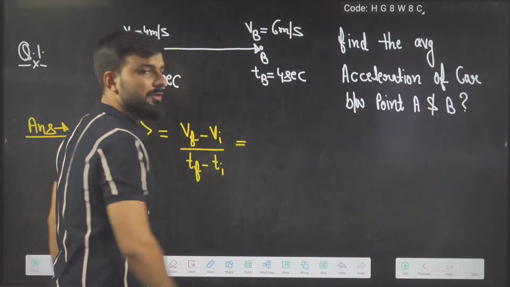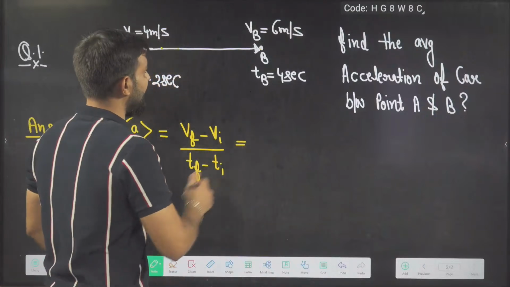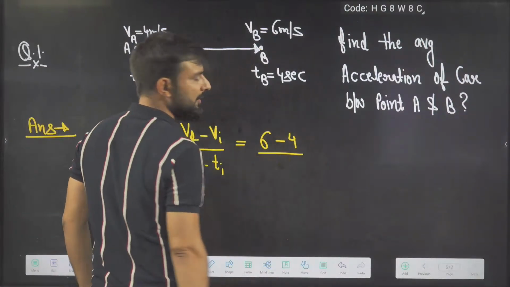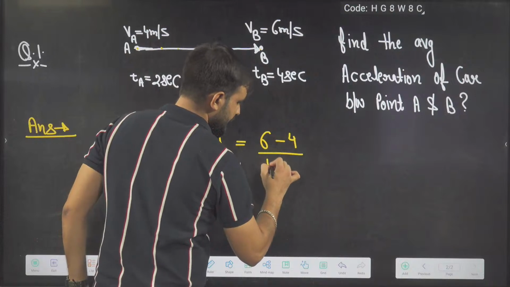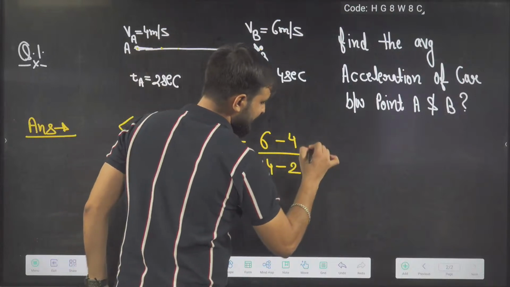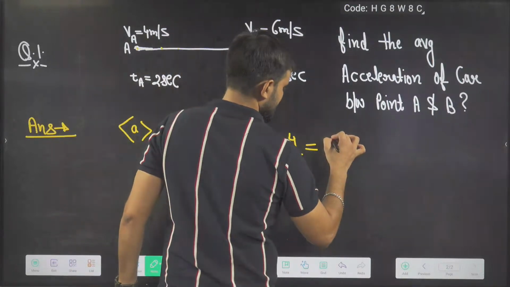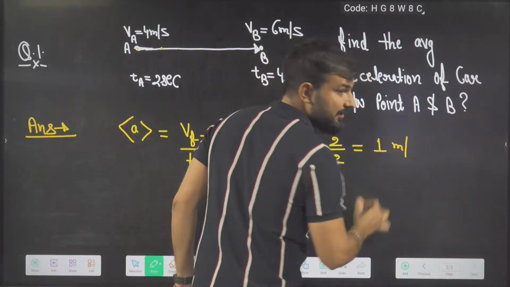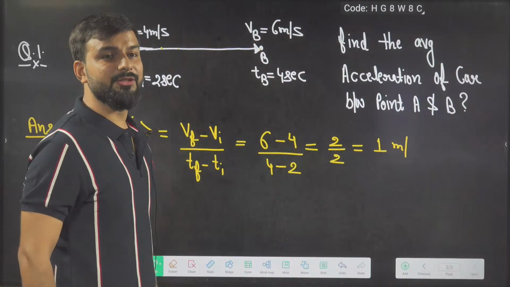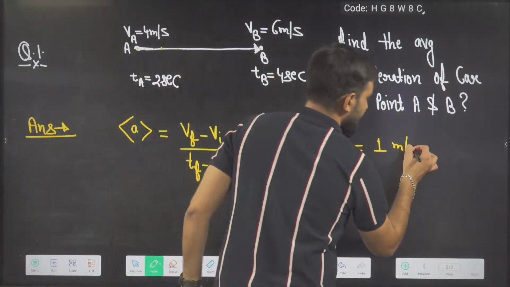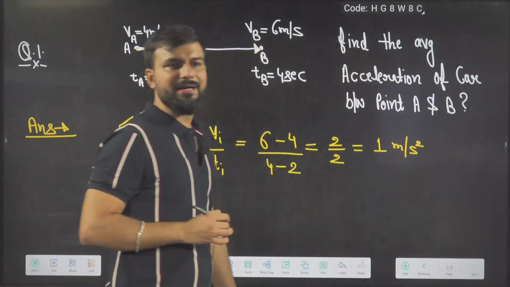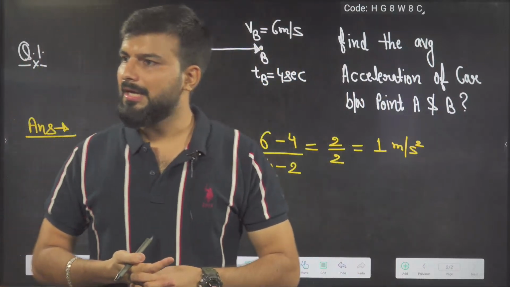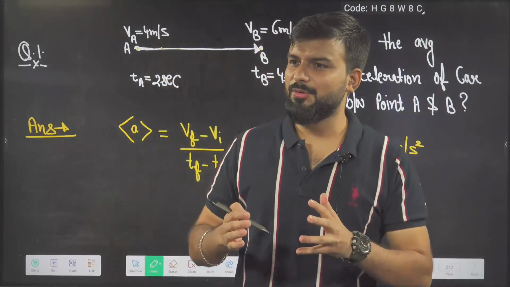So, what answer will we get? Final is 6 minus 4, divided by T final, 4 minus 2. What is the answer we are getting? 2 by 2. What is the answer? 1 meter per. Now this time, what will be the unit? Meter per second square. Very good. This is the unit of acceleration. Meter per second square. Right? Everyone got this answer? So this is the easiest question.